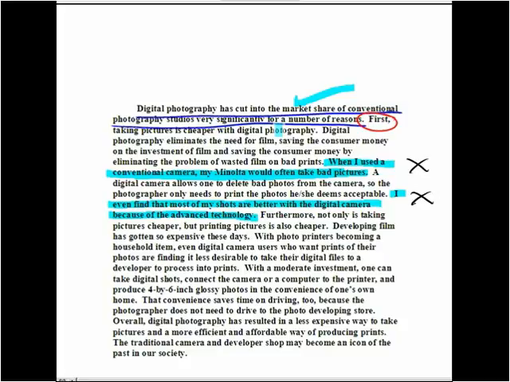Furthermore, not only is taking pictures cheaper, but printing pictures is also cheaper. Developing film has gotten so expensive these days. Well, this may be true, but it really strays from the topic.